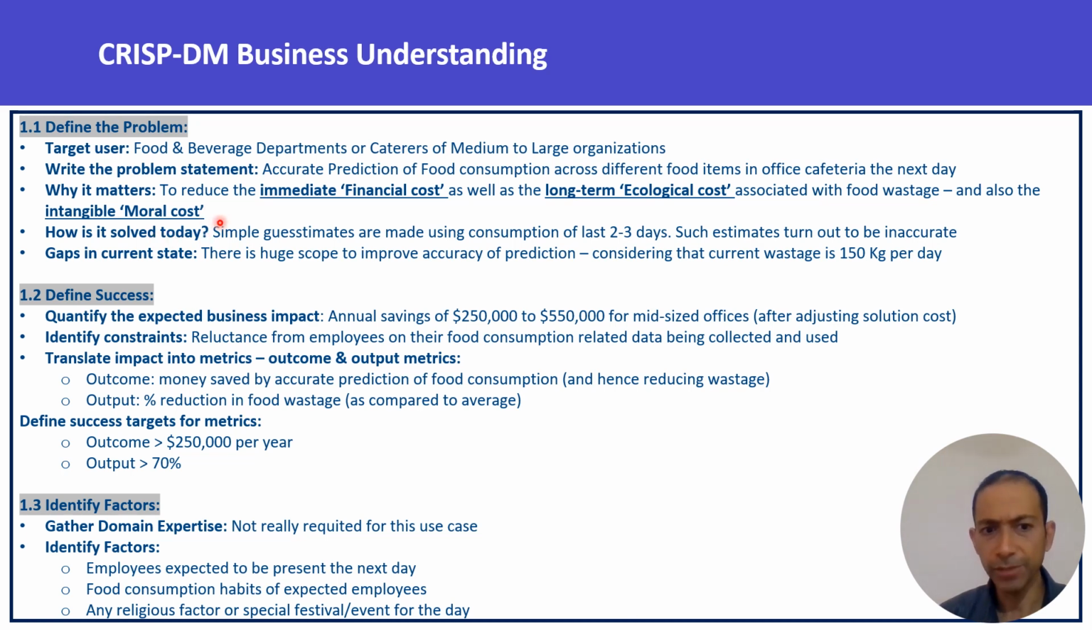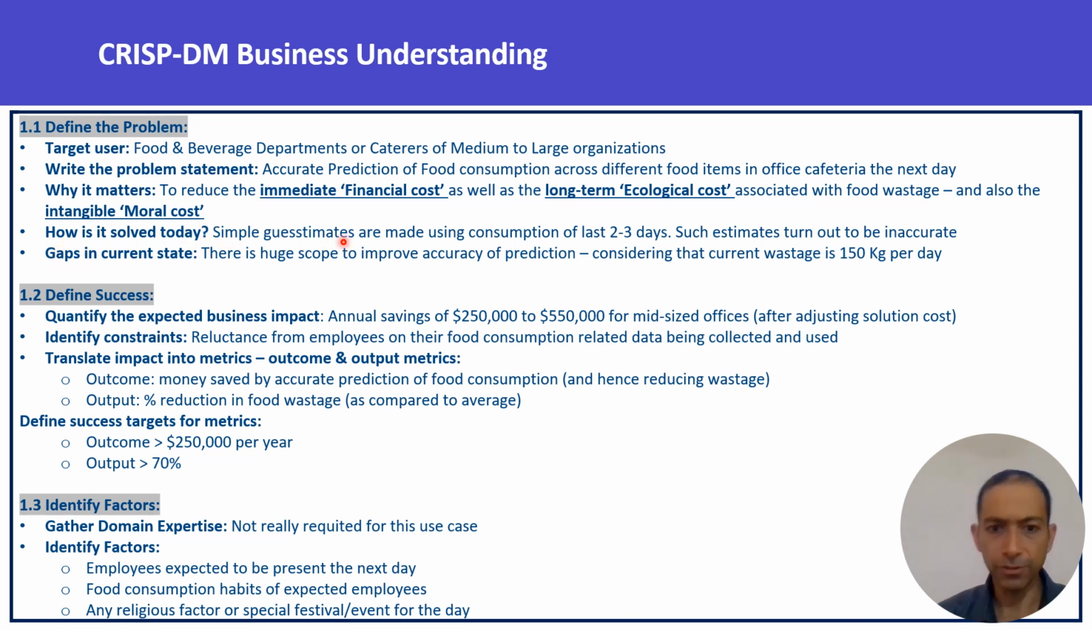So how is it solved today? The caterers do not have an understanding of machine learning models, so they do simple guessing: whatever the consumption was on the previous day, maybe that is going to be the next day's. But that misses out on a lot of patterns which machine learning can help identify.